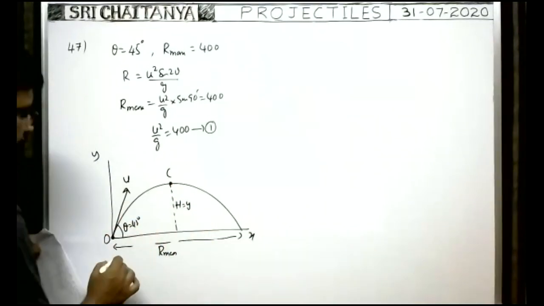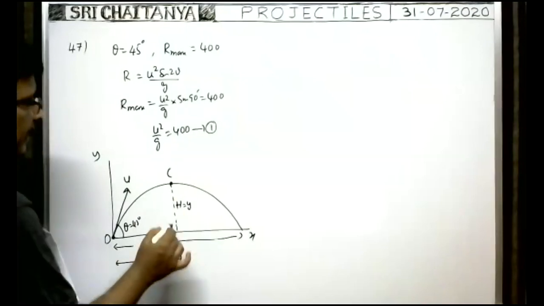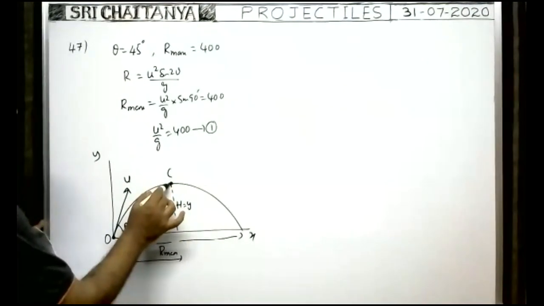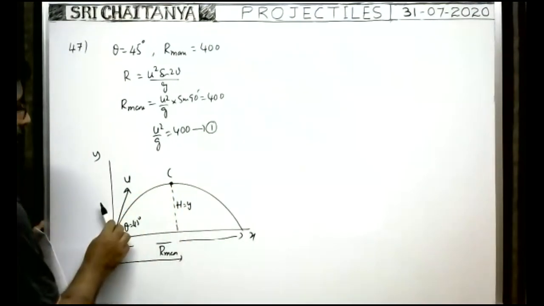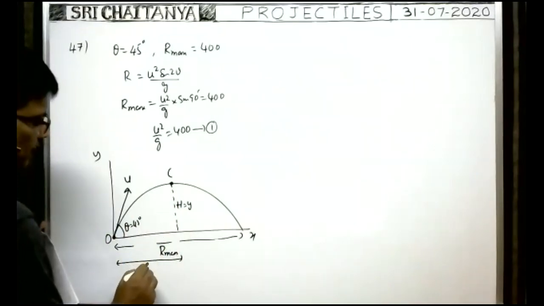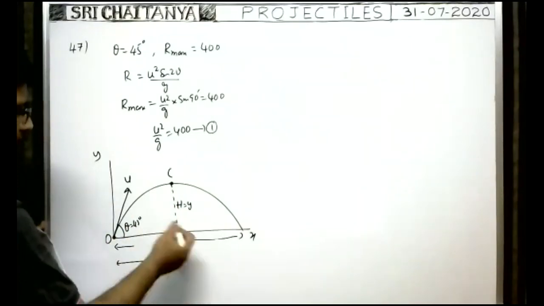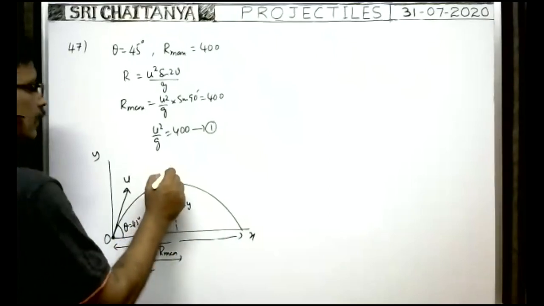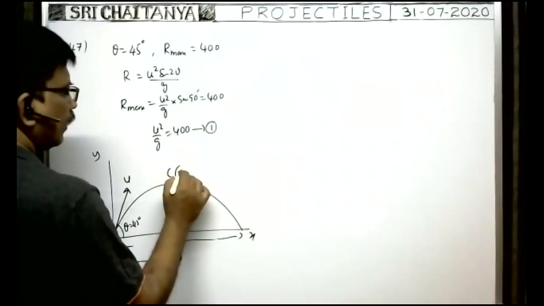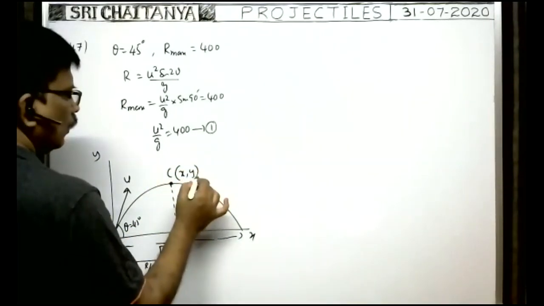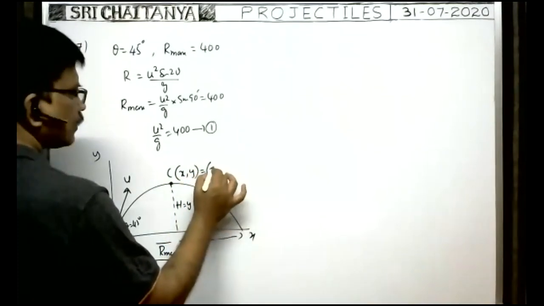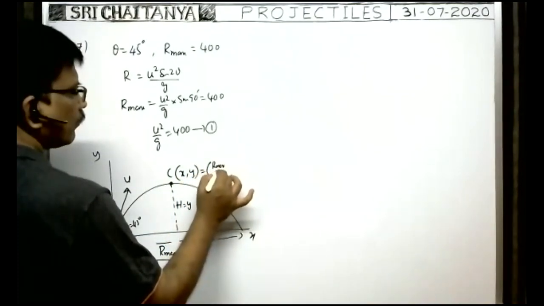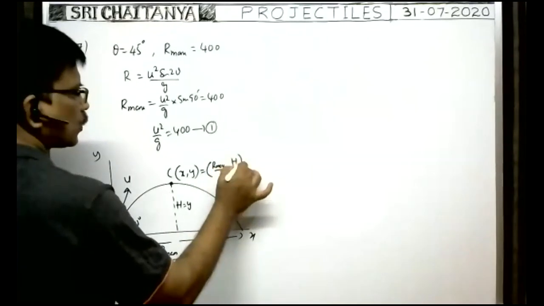Next, what about the x coordinate? Whenever the particle lies at the maximum height, it is at a horizontal distance equal to half of the maximum range, R by 2. So here the coordinates of this highest point are x, y, that is, x means half of the maximum range, y means maximum height.